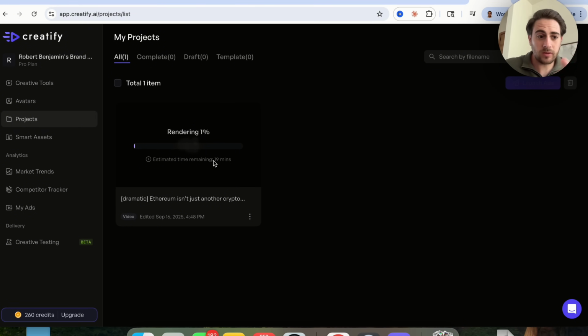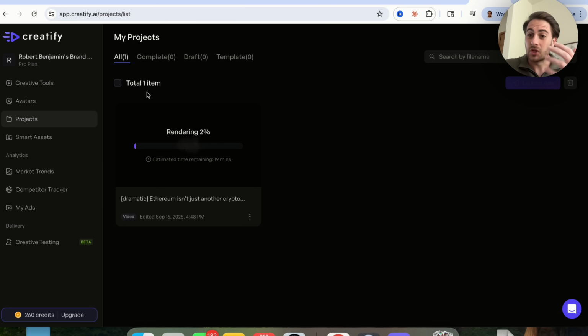Okay, so now this is going through and this is actually creating this. But while this is doing this, I wanted to emphasize a few different things. First and foremost, this tool right here literally allows you to take an image and turn it into an avatar that is incredibly realistic.